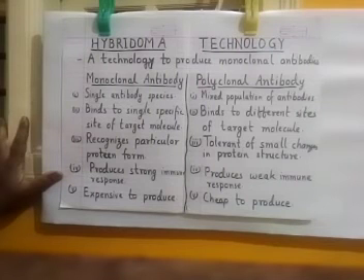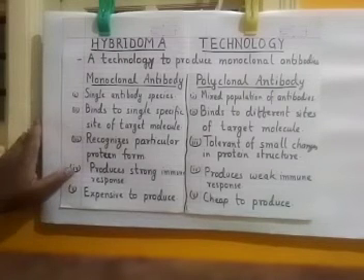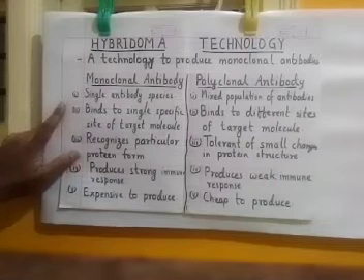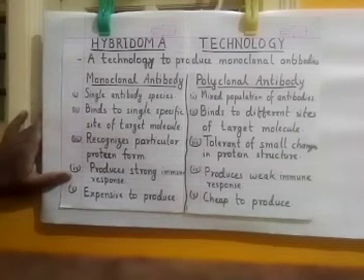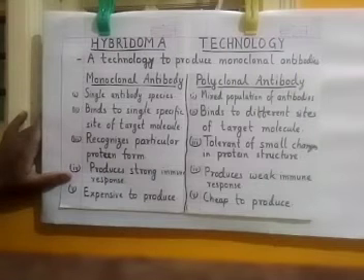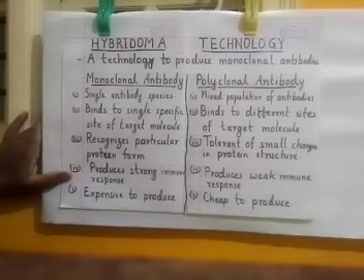Now, the difference between monoclonal antibody and polyclonal antibody is like this. Number one, a monoclonal antibody is a single antibody species, that means it can act against a single species of antigen.